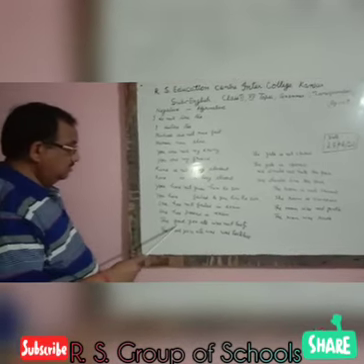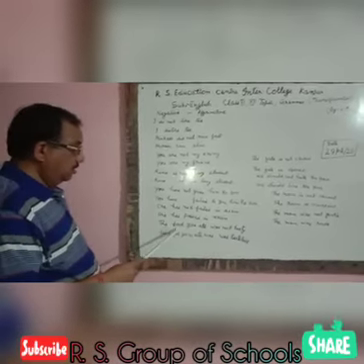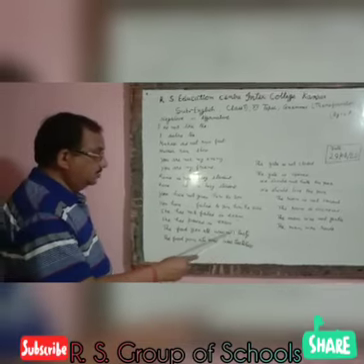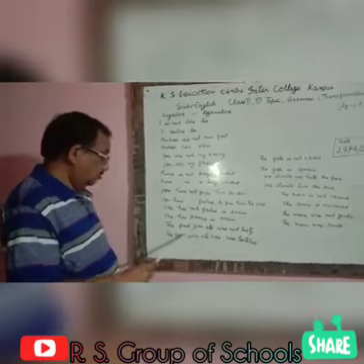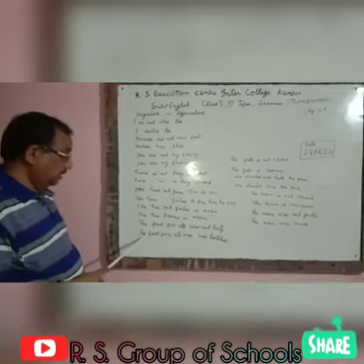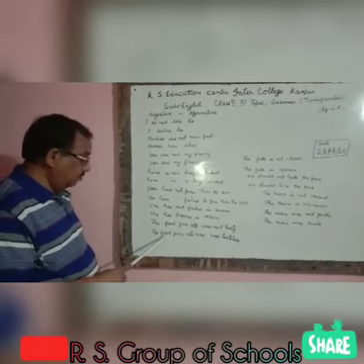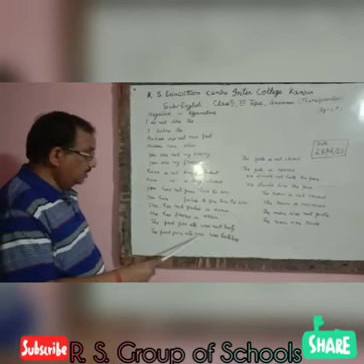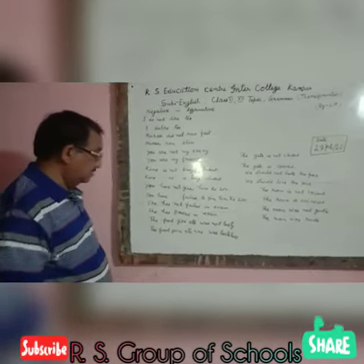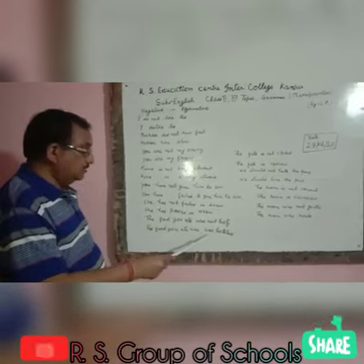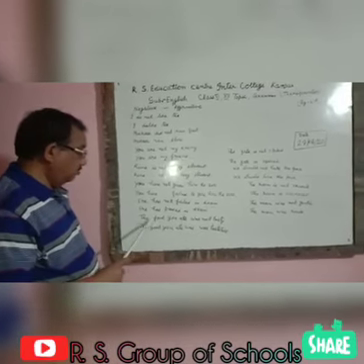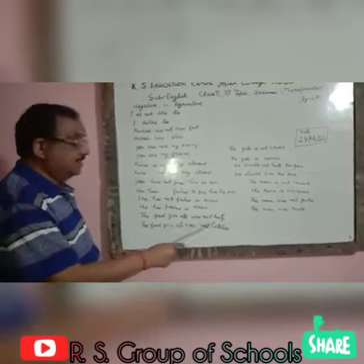The food you ate was not tasty. Opposite of tasty will be tasteless. So the sentence in affirmative will be: the food you ate was tasteless. It means the food you ate was not tasty.